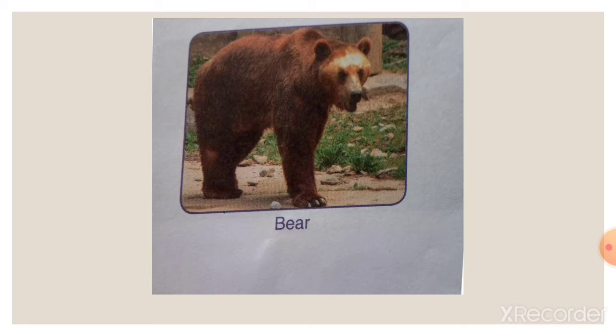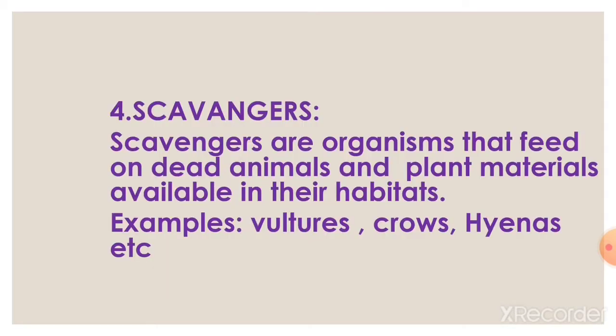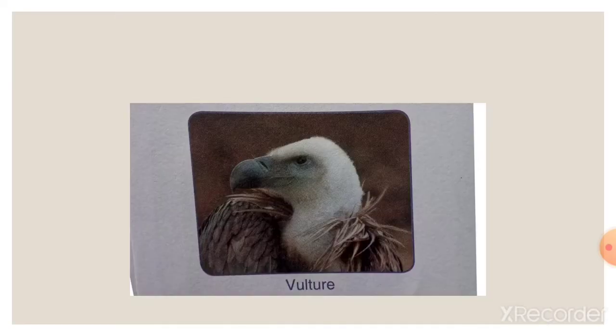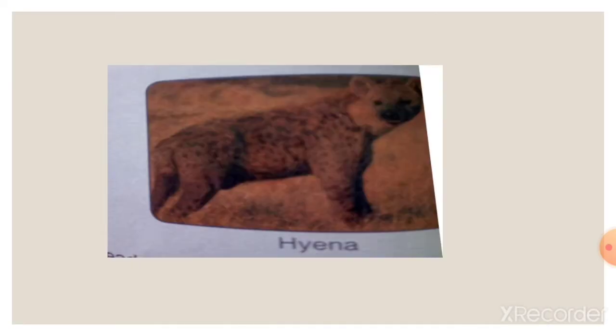Now apart from this there are other types of organisms which help us maintain balance in nature. They are scavengers. Scavengers are organisms that feed on dead animals and plant material available in their habitat. Examples: crow, vulture, hyenas.